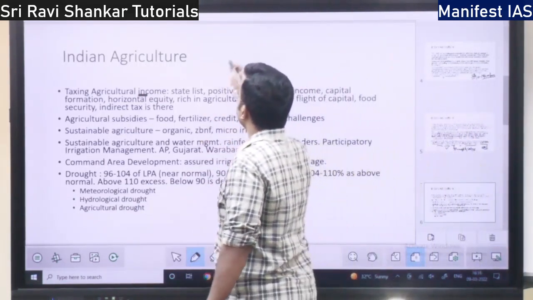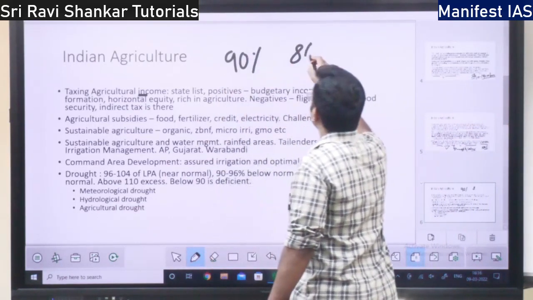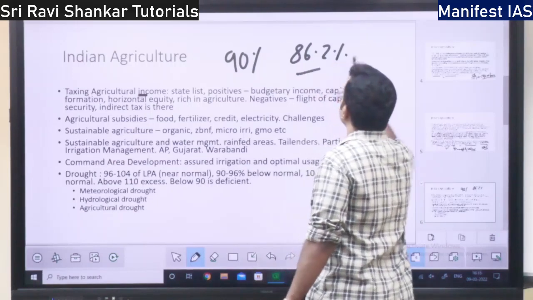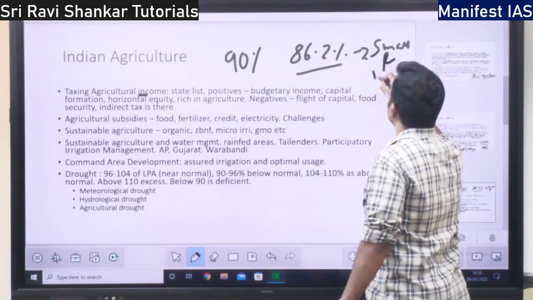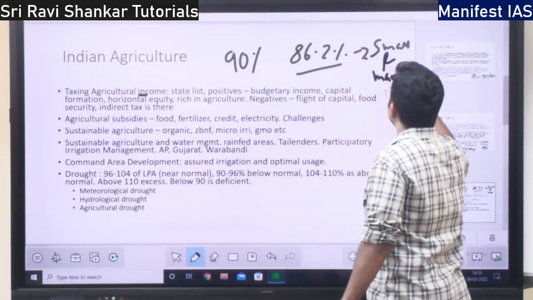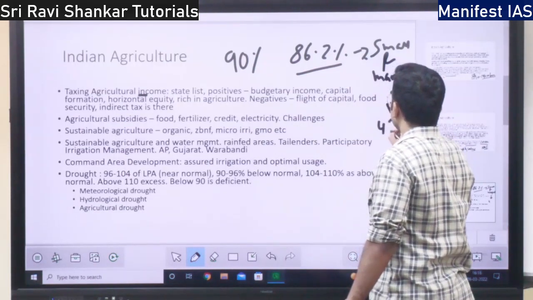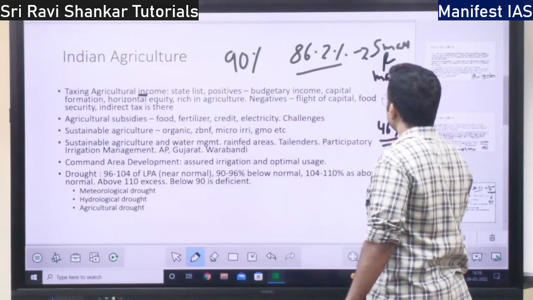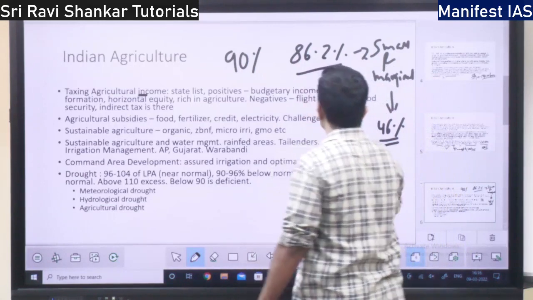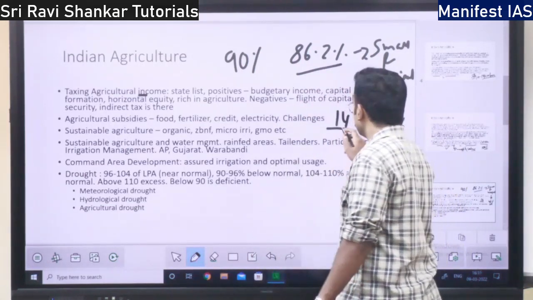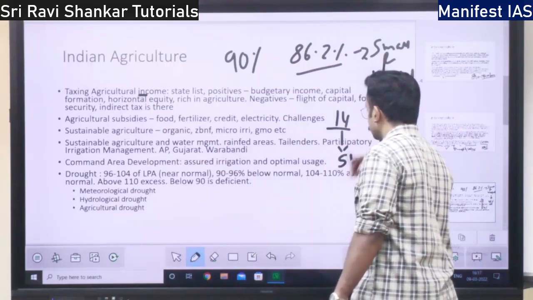Whereas, I told you, in India, 86.2% of farmers are small and marginal, right? They have just 46% of land. The rest, 14% of farmers, that is big farmers, are owning 54% of land.